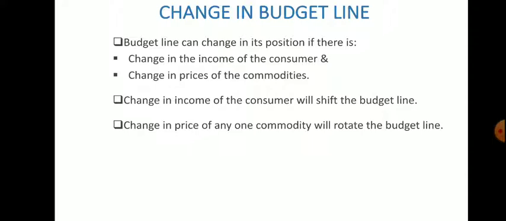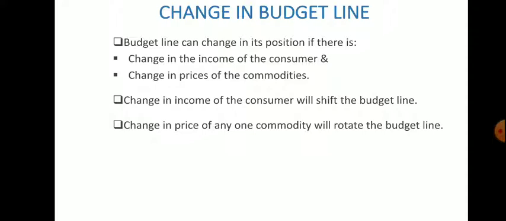I am telling you one more time. If there is a change in the income of the consumer, then the budget line will shift. But if there is a change in the price of a single commodity, we consider two commodities, but if there is only a change in the price of any one of those two commodities, then the budget line will rotate.